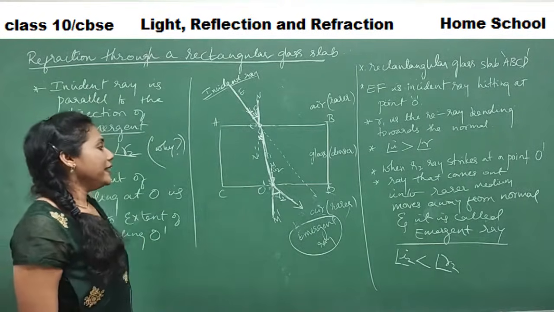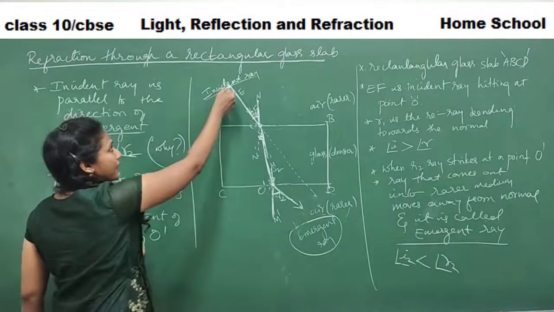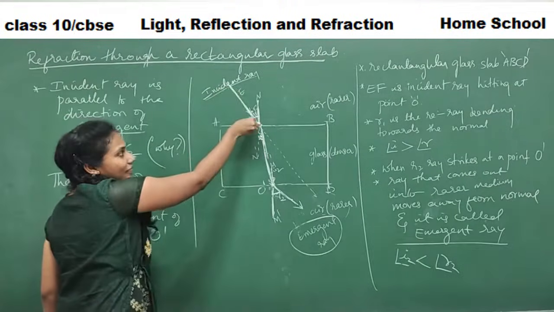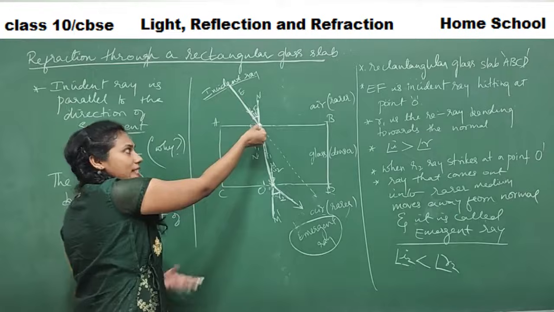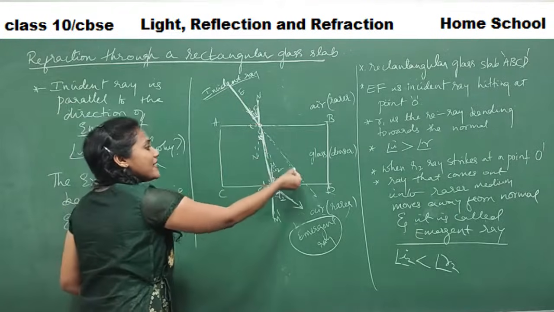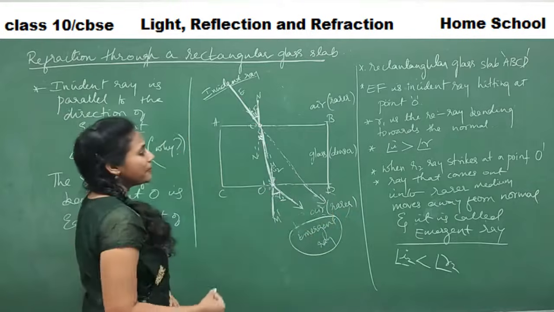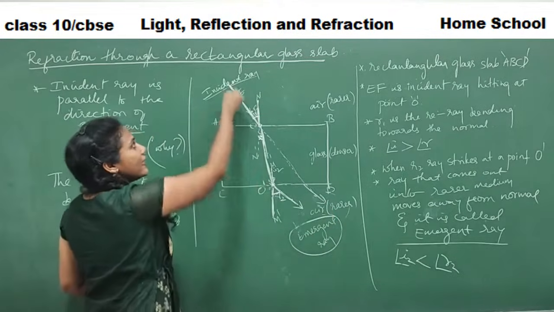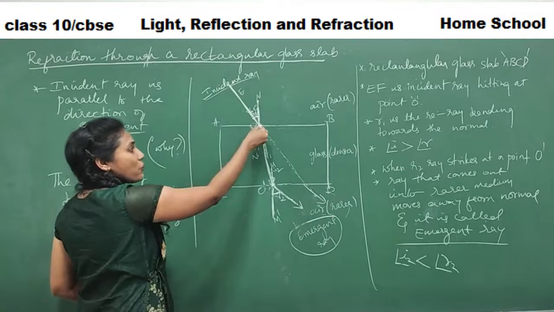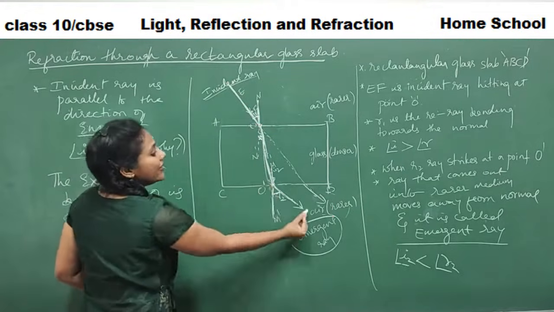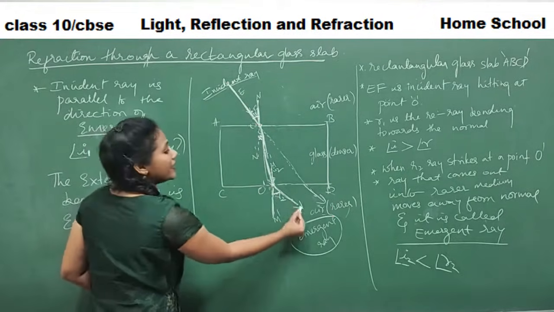Actually speaking, if this ray had to follow the same direction, it should go into the glass slab like this and come out like this, right? But it's not going that way. Since your medium has changed, one bend took place. Again, when it is going out, the medium changes and another bend took place.